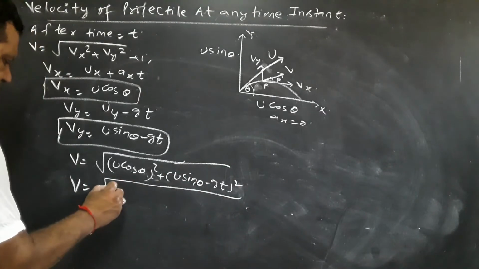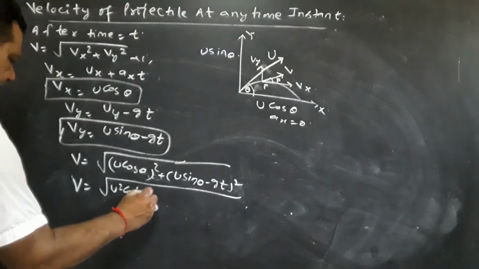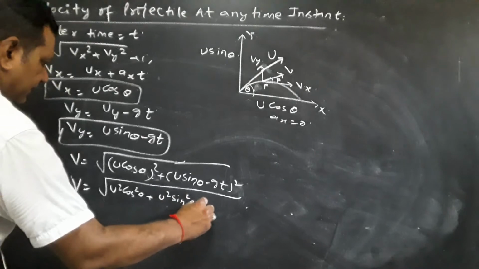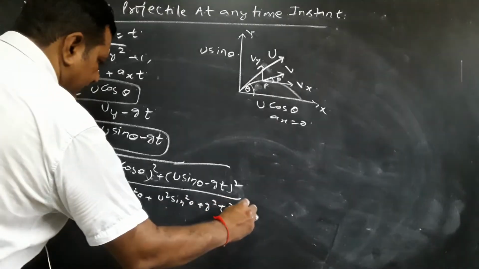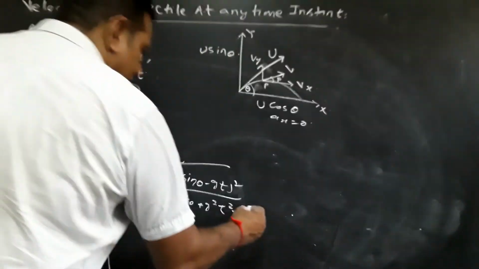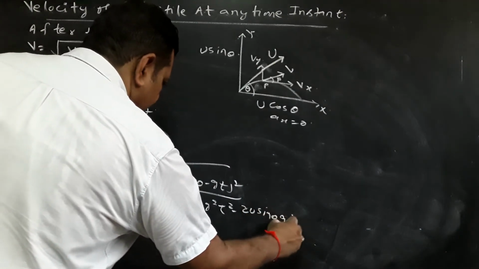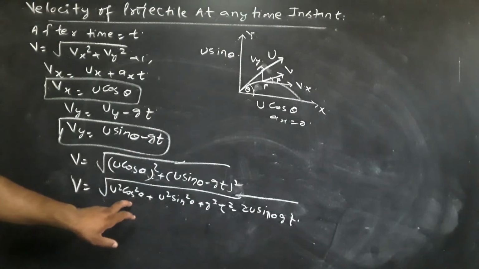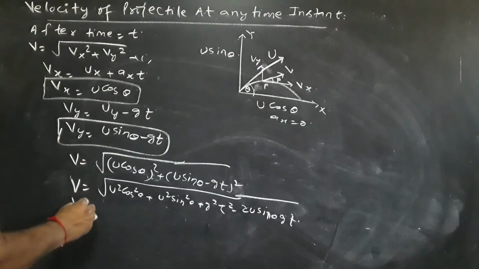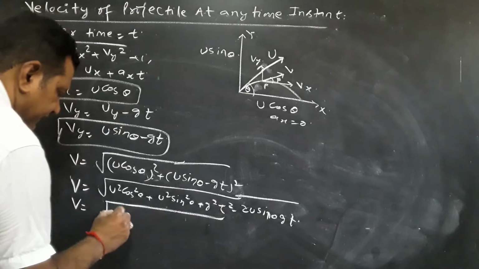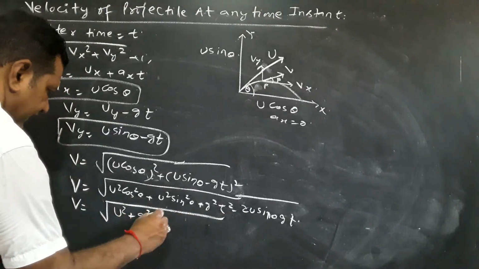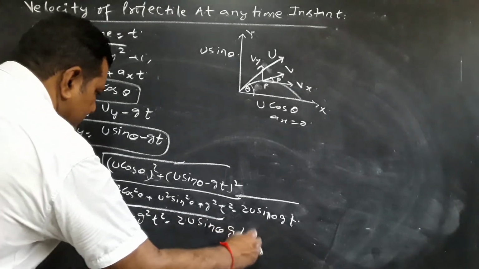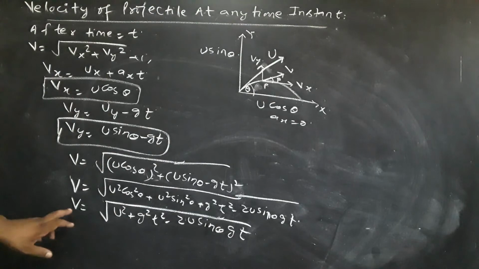Now, we can open this: u square cos square theta, plus (a minus b) whole square, which is a square plus b square minus 2ab, that is minus 2u sin theta into gt. U square common, sin square theta plus cos square theta is equal to 1. So, V is equal to under root u square plus g square t square minus 2u sin theta into gt. This is the required velocity.